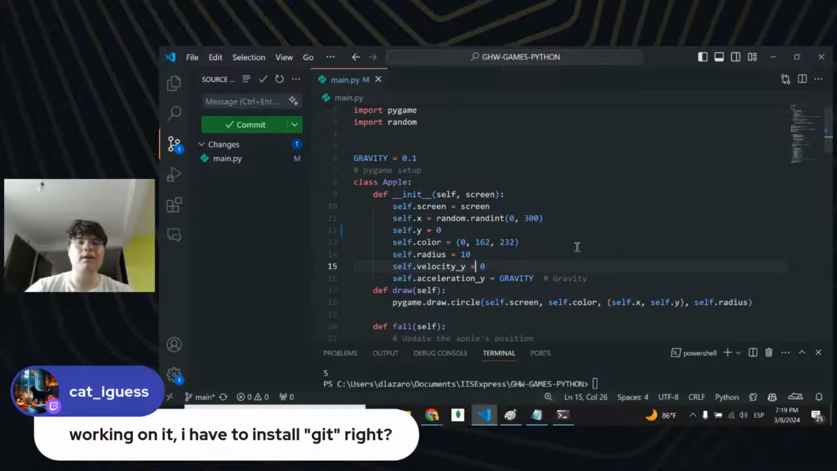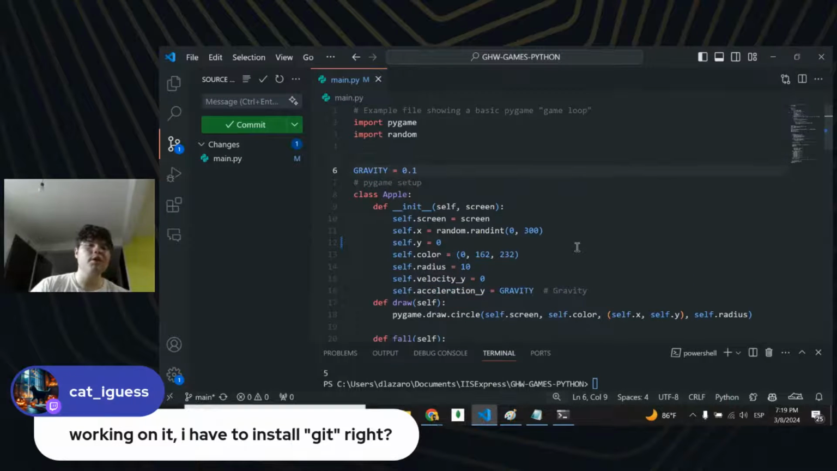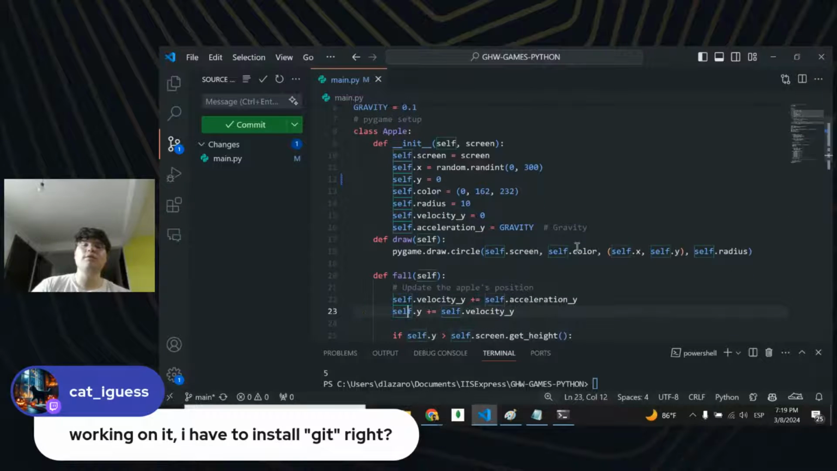Then we're giving them an initial velocity in y, because remember that we have two axes, the y-axis and the x-axis. Don't worry about the x-axis today. We're not going to be messing with that, at least not for apples. We're just going to mess with the y-axis. After that, we're initializing another variable called acceleration on y, which is going to be the same as the acceleration due to gravity in our game. Gravity on Earth is 9.8, but that is way too fast for our screen, so we're not going to use that.